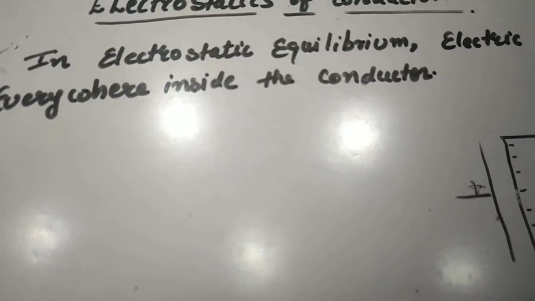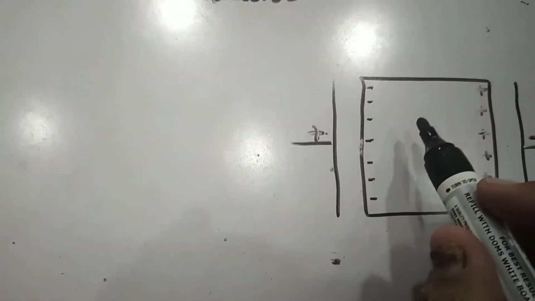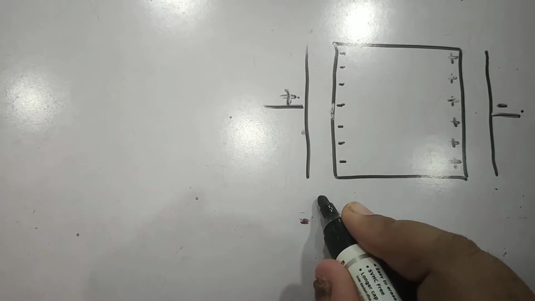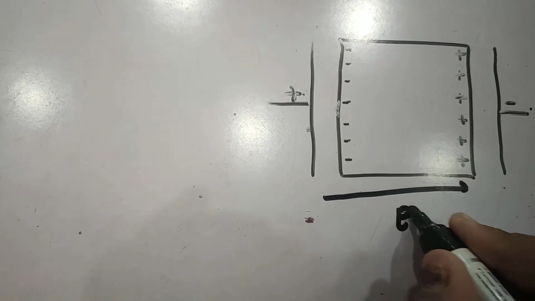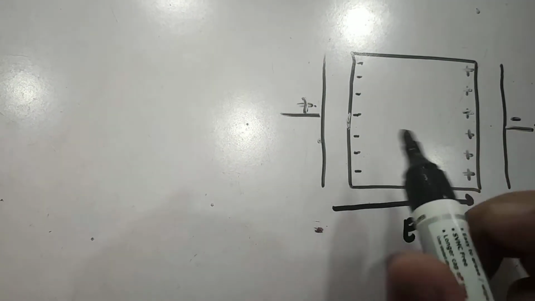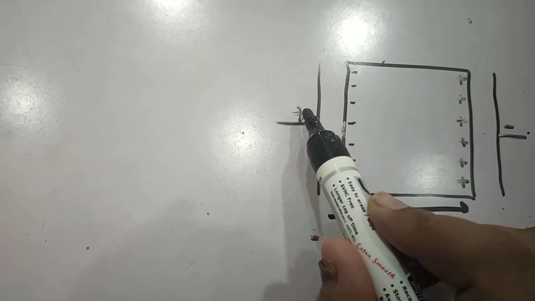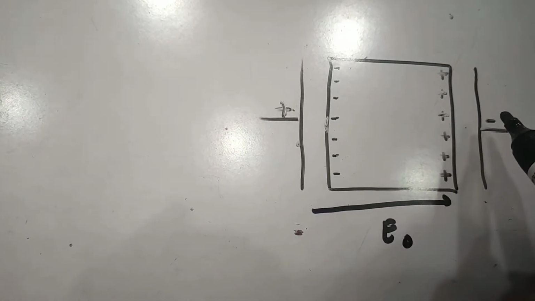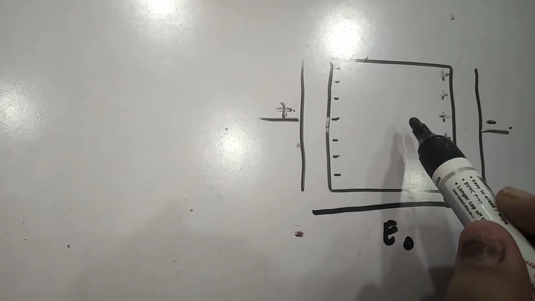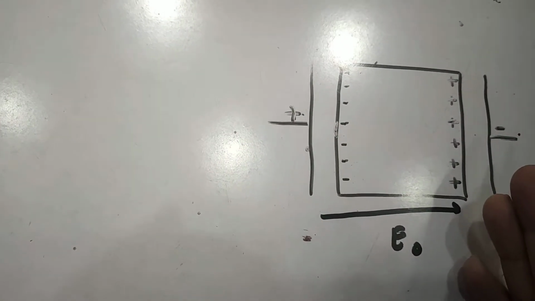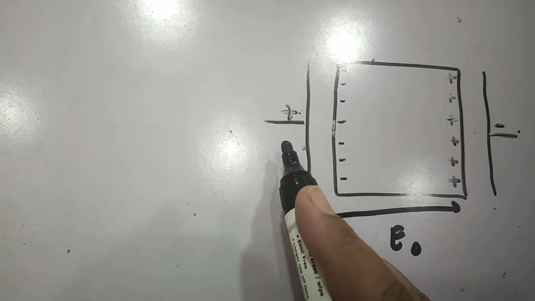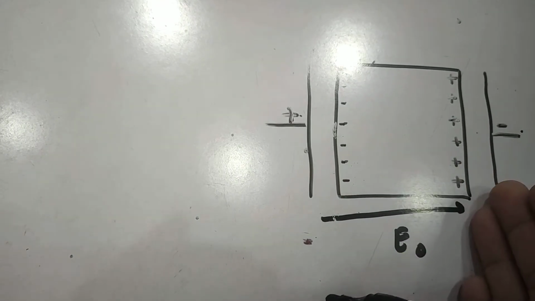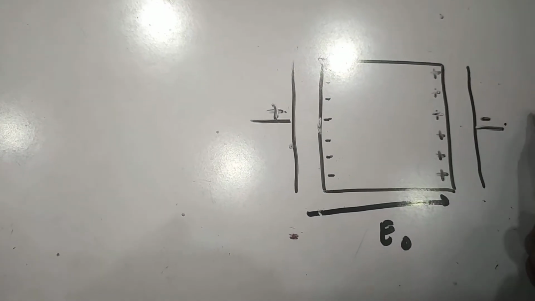To understand this concept, let us consider we are having a conductor and let some external electric field be applied across its ends such that the direction of electric field is E naught from positive to negative charge. Here I have already shown that along the positive charge the negative charge will be induced, and positive charge will be induced toward the negative sign. This is simply because the electrons from the atoms have moved toward the positive charge, and the remaining positively charged ions have remained toward the negative charge.